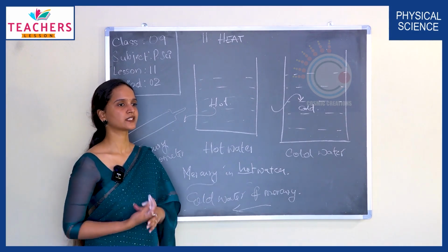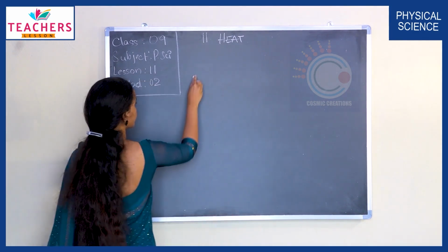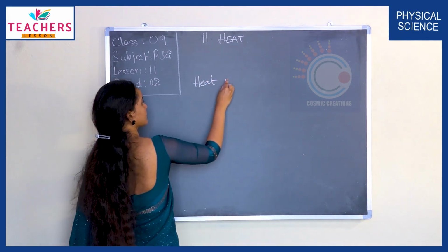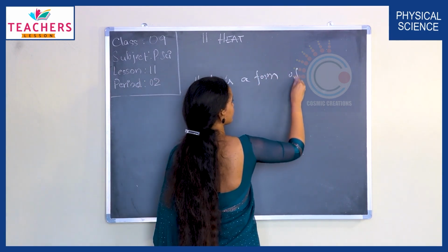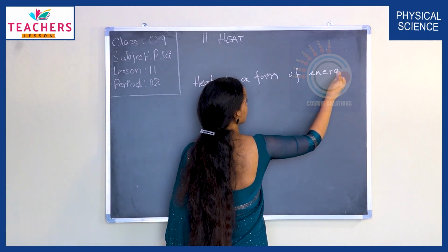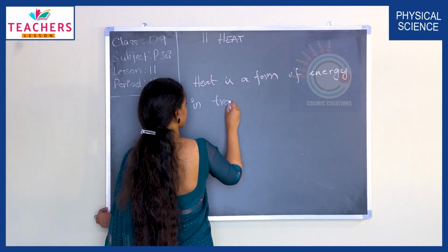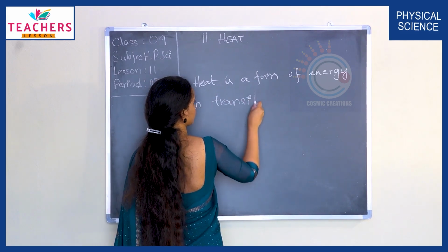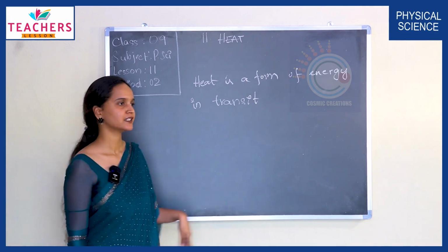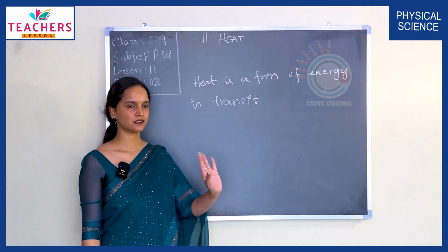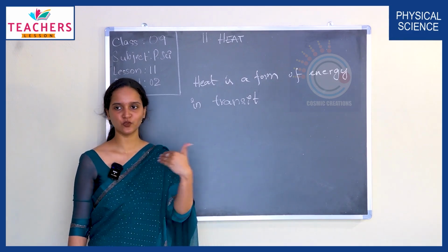So now with this understanding, can we redefine heat energy once more? Heat is a form of energy in transit. Transit means in motion, which is being transferred or which is moving.